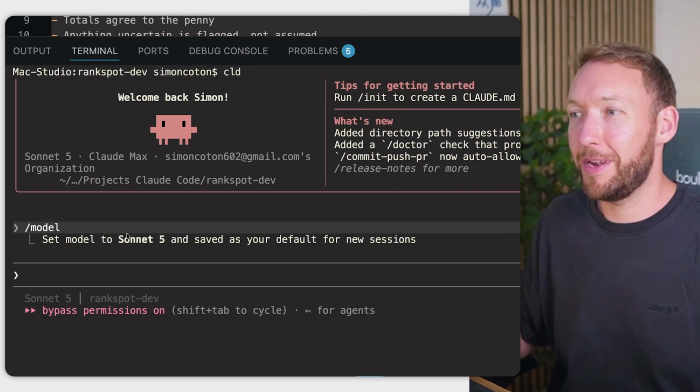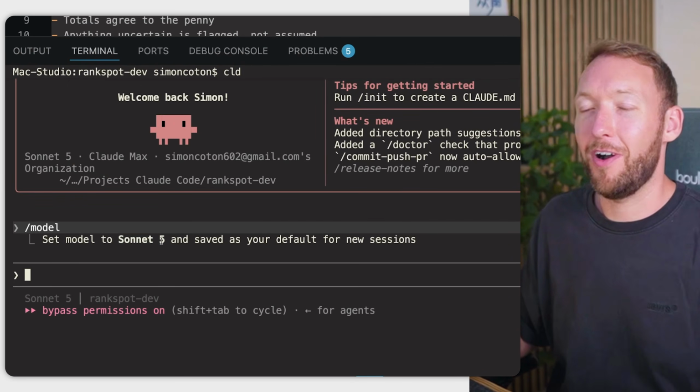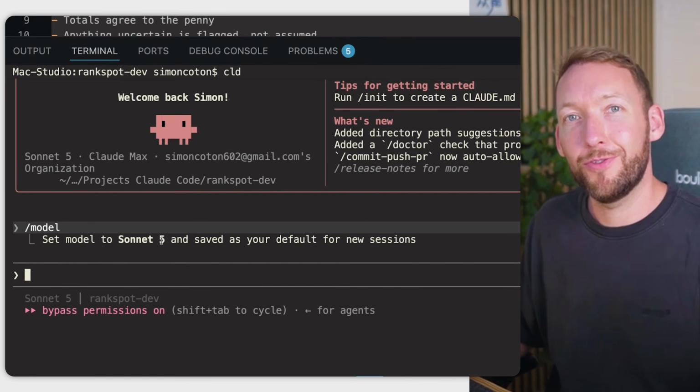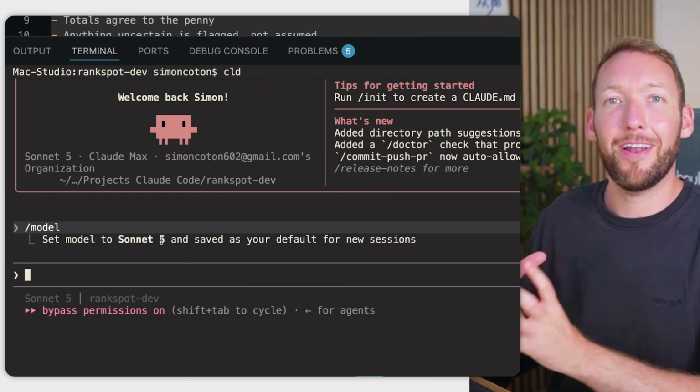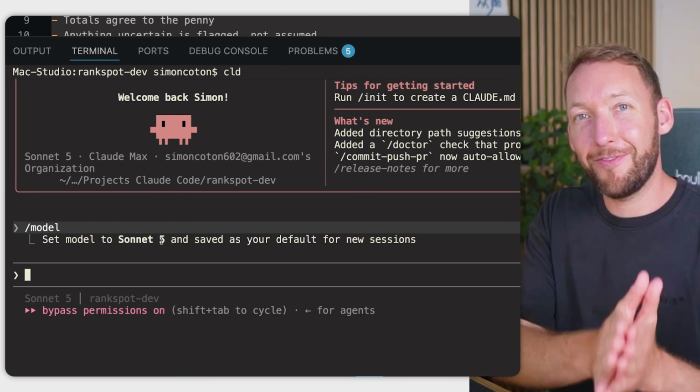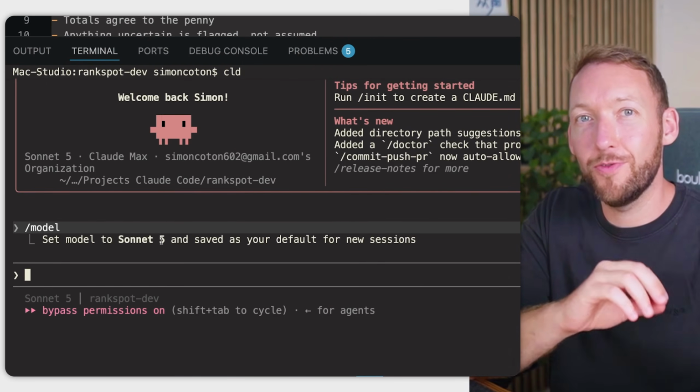Now, this next one's caught me out in the past. Sub-agents actually inherit the parent model by default. So say we spin out a sub-agent here, it will inherit Sonnet 5 as its model. But imagine you're on Fable, you're doing a hard task, and Claude spins up 5 parallel research agents all running in Fable. Some of them are reading files, writing logs, and using thinking tokens.